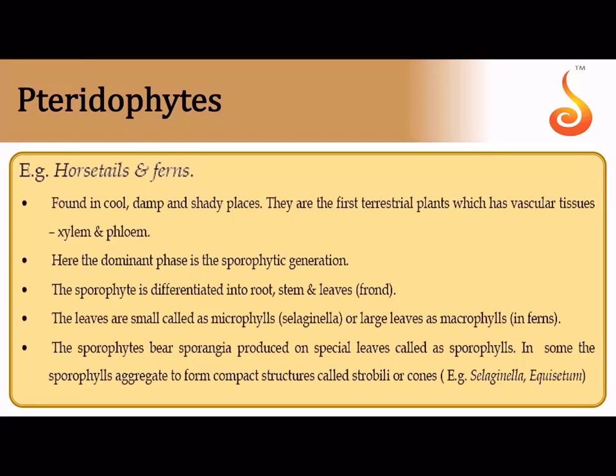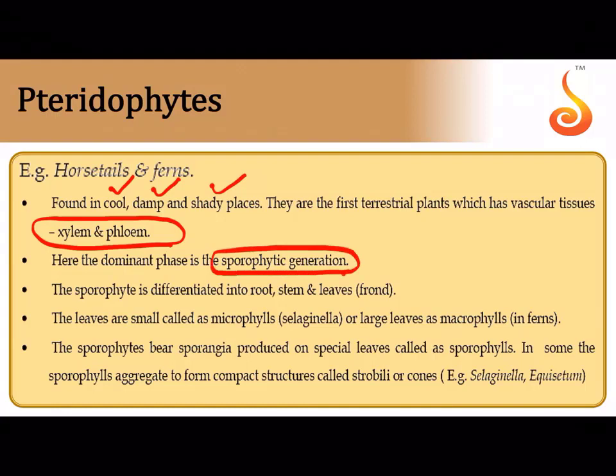Now moving on to pteridophytes. How are pteridophytes different from bryophytes? They are the first ones to have xylem and phloem. They live in cool, damp and shady places. They are also completely adapted for a terrestrial mode of life, but even though they are adapted for a terrestrial mode of life, they require water for fertilization. But here the dominant phase is the sporophyte. I will discuss the life cycle in a very simplified form.